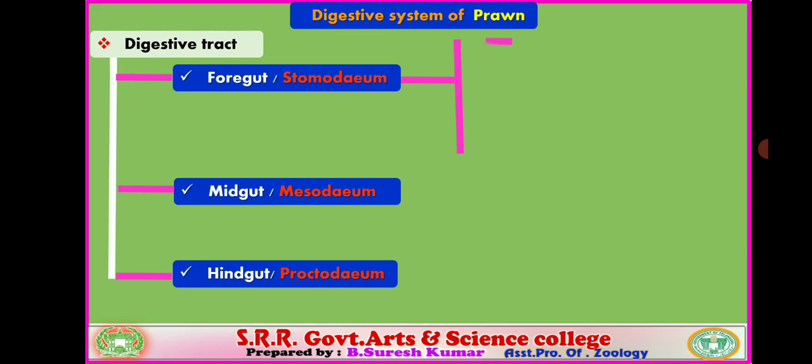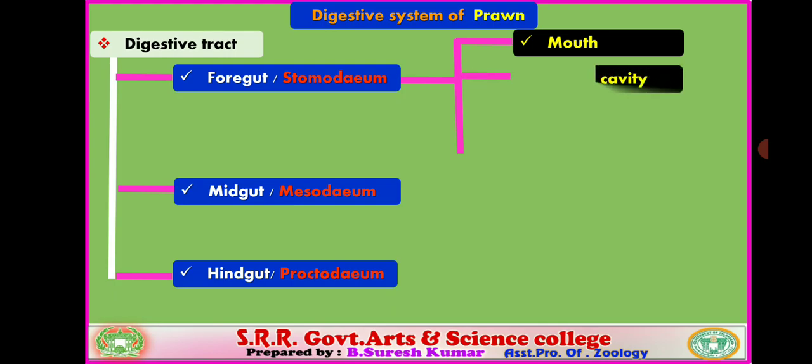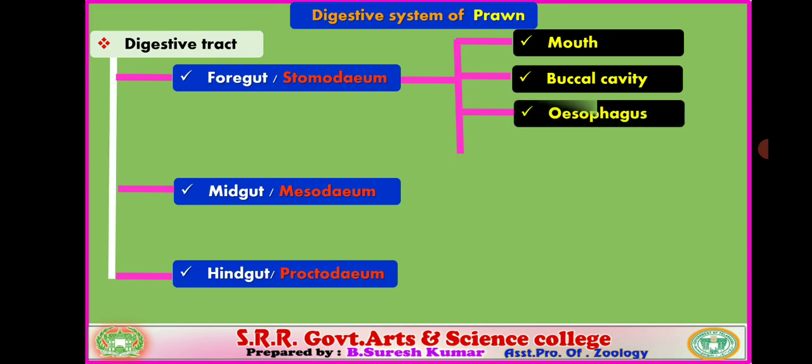The first part is the mouth. Already I told you, the alimentary canal starts with the mouth and ends with the anus. The mouth leads into the buccal cavity, then the esophagus, and then the stomach. These four parts come under the foregut region. Very, very important.